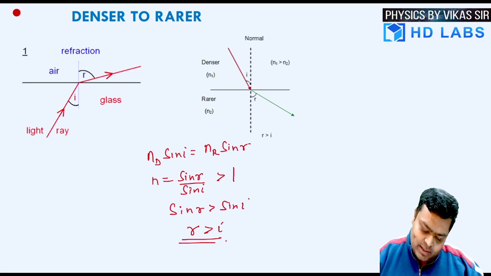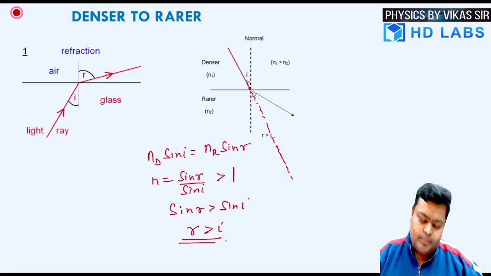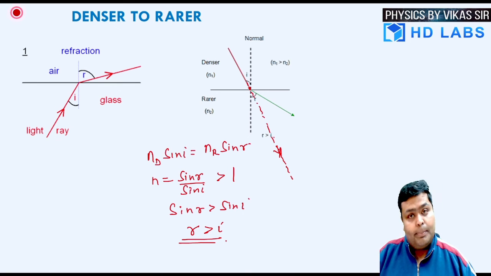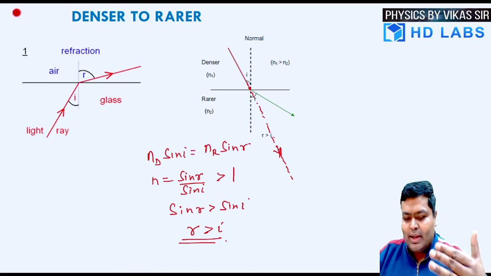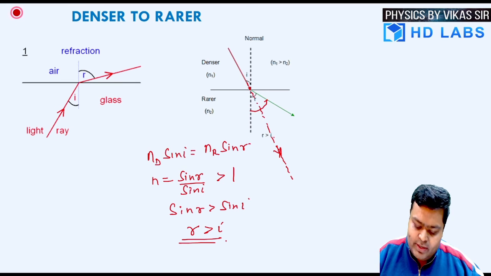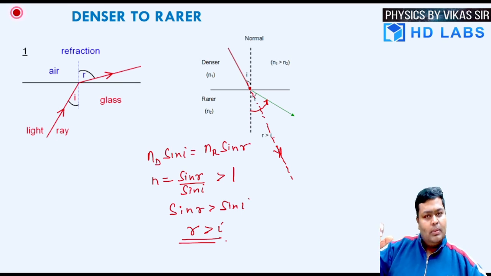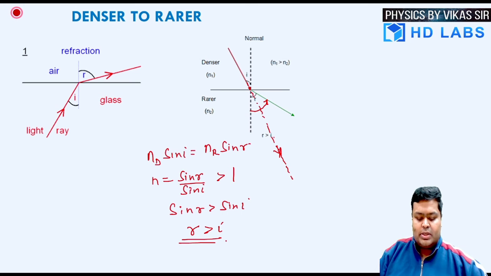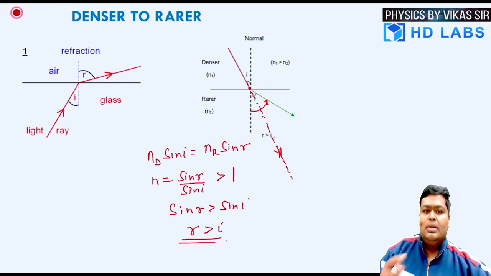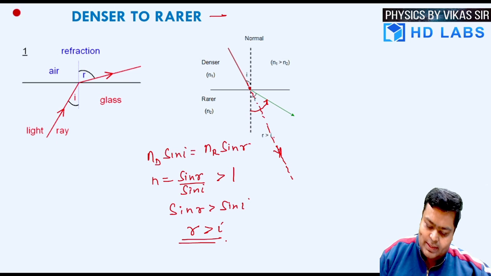So you can see from the diagram also that as a ray of light was supposed to travel, it was traveling from the denser to rarer. So this would have been the original path, but it has more angle r, so it deviated away from the normal. So what's the conclusion? If the ray of light travels from denser to rarer, in that case it bends away from the normal.